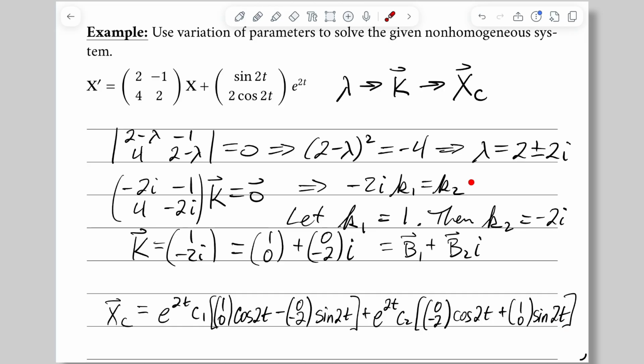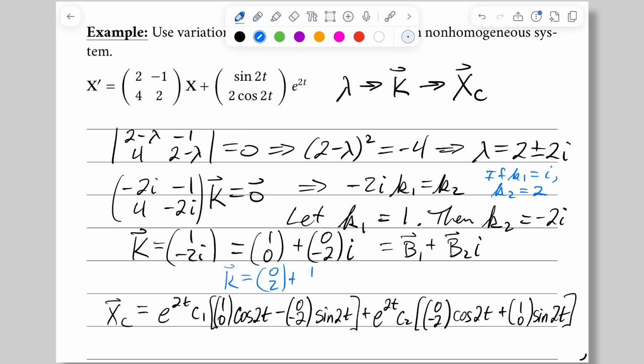I referred to a choice up here with the negative 2i k1 equals k2. If you had chosen to let k1 equal i, then you'd have that k2 is equal to 2. And your k would then equal 0, 2 plus 1, 0, i, which looks different. It'll give us a different fundamental matrix. But at the end of the entire process, the answer that you get will be the same as the answer that I'm about to get.